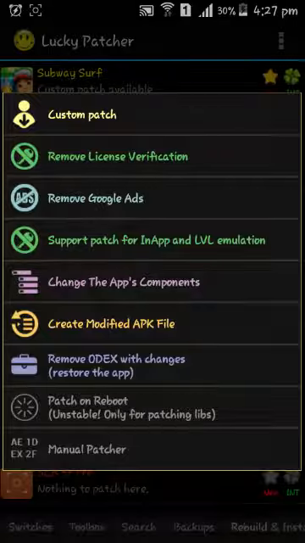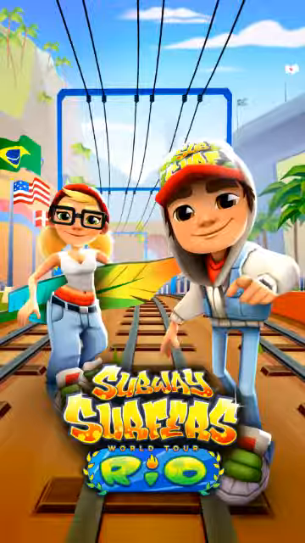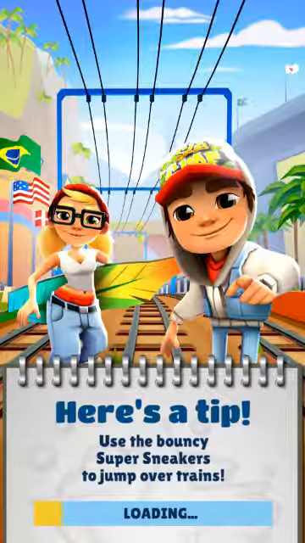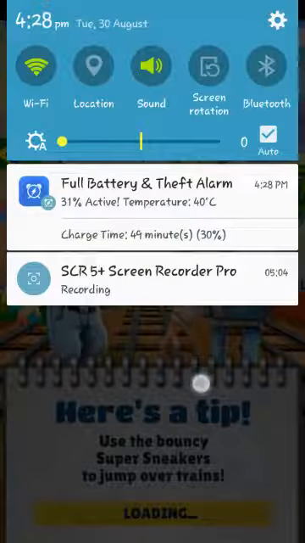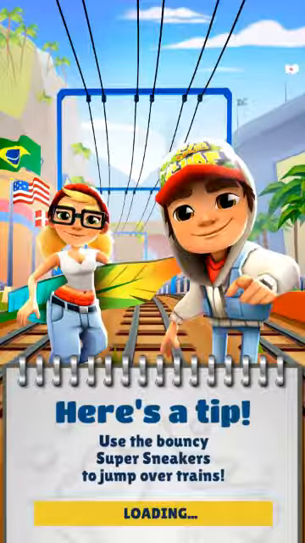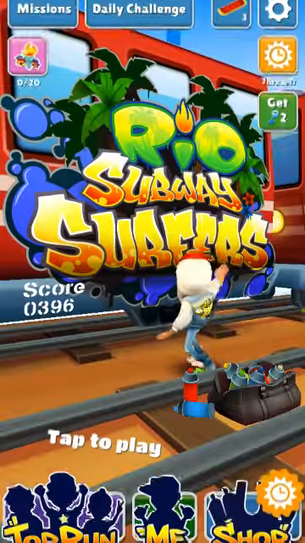Now I'm gonna launch it and see if it works. I think it will work. As you can see, the version I have is Subway Surfer Rio Edition. It's the latest version, as of 30th August 2016. Let's see. I'm not gonna play the game. I'm just gonna go on to the shop.